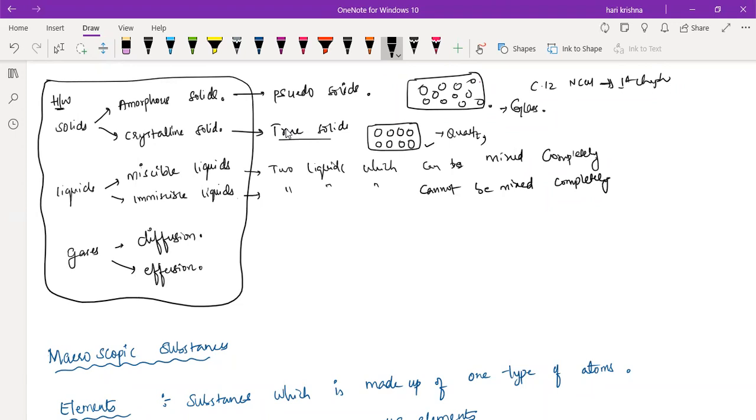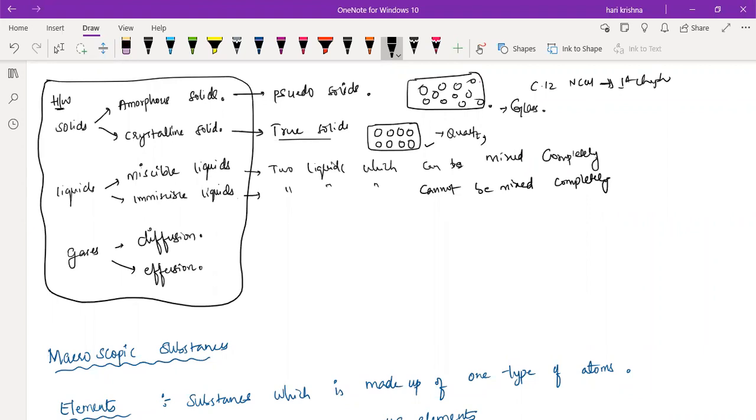For miscible liquids you can take milk and water. Salt is not a liquid, right? You can take milk and water as an example of miscible liquids. For immiscible liquids, examples are oil and water, or honey and water. These are the immiscible liquids.